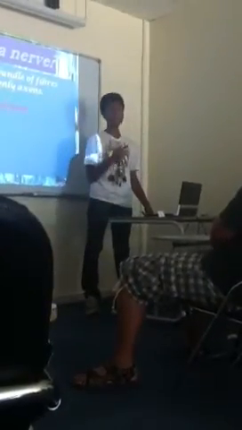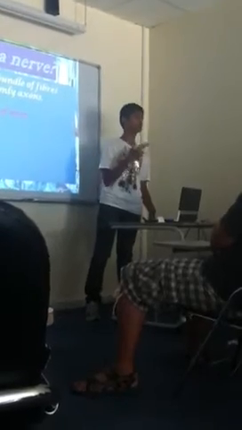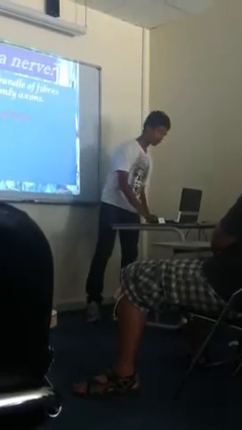Now there are different types of nerves: motor nerves, sensory nerves and mixed nerves. I'll start off with sensory nerves. Sensory nerves are the ones which receive the message from the receptor and carry it on to the spinal cord, whereas the motor nerves carry the signal from the spinal cord to the effectors where the function is carried out.